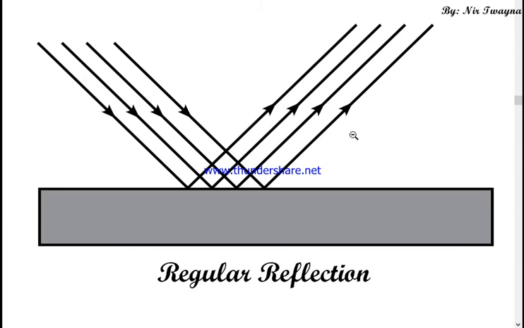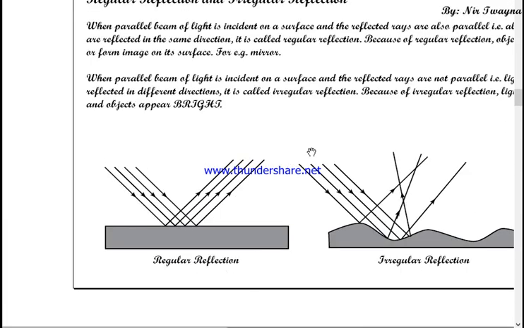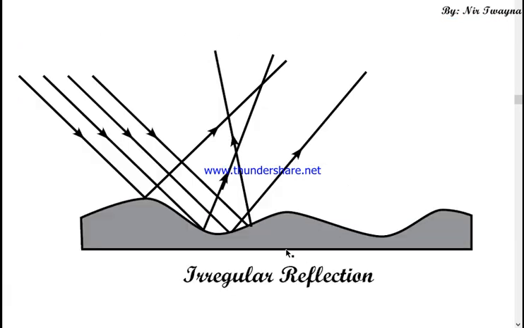An example of an object which causes regular reflection is a mirror, okay? A mirror causes regular reflection. See the note: when a parallel beam of light is incident on a surface and the reflected rays are also parallel, that is, all light rays are reflected in the same direction, it is called regular reflection. Because of regular reflection, objects shine or form an image on their surface. Example, mirror, okay? Now let's go to the second term, irregular reflection.